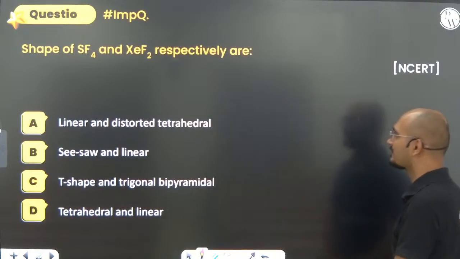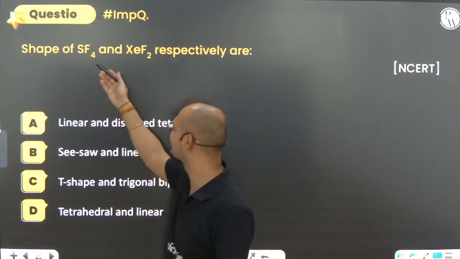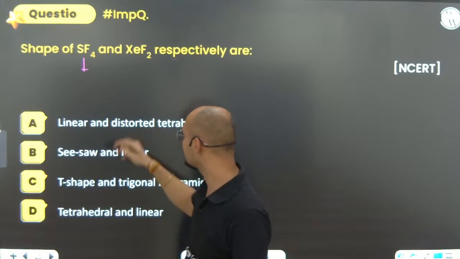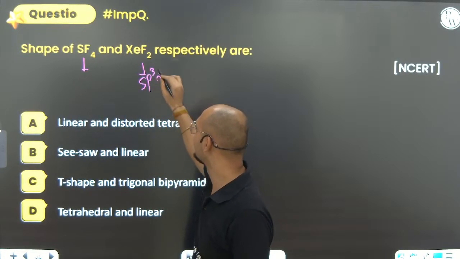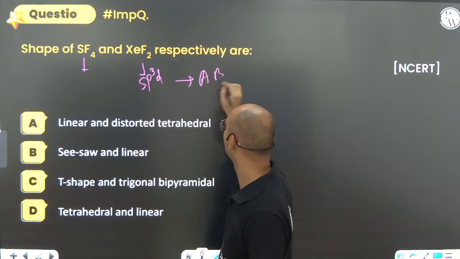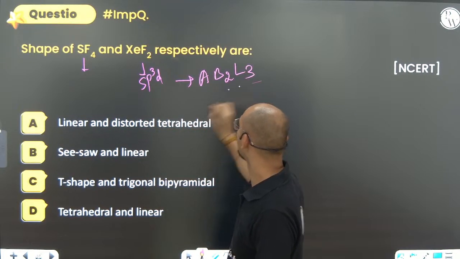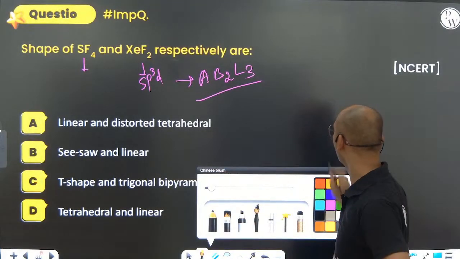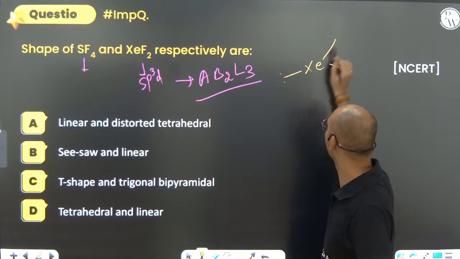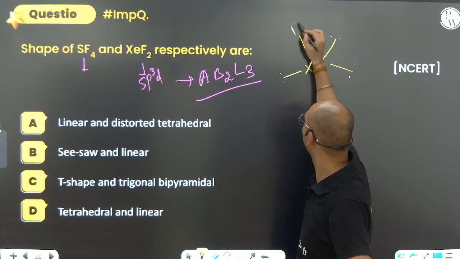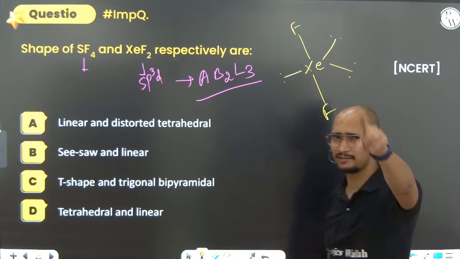Shape of SF4 and XeF2 respectively are. SF4 is seesaw. Can you just find out? It is sp3d, that is AB2L3. 3 lone pairs are there. AB2L3. So how does it look? It looks something like that. And all the lone pairs will be on the equatorial position, but fluorine will be on the axial position. It is called Bent's rule.